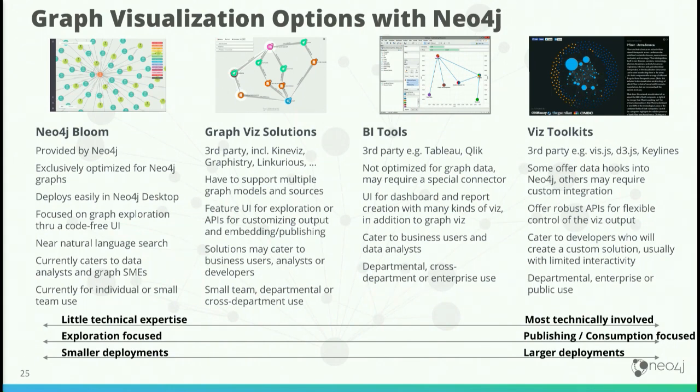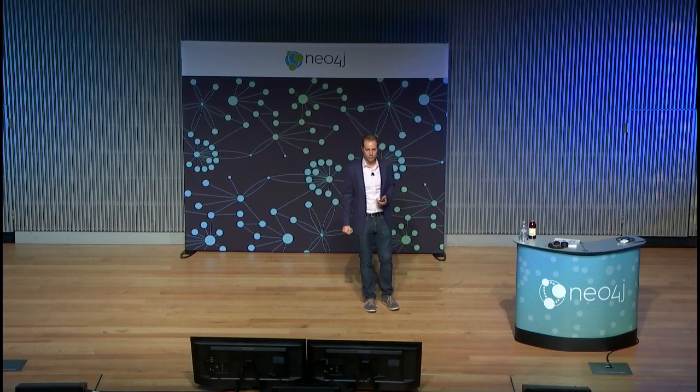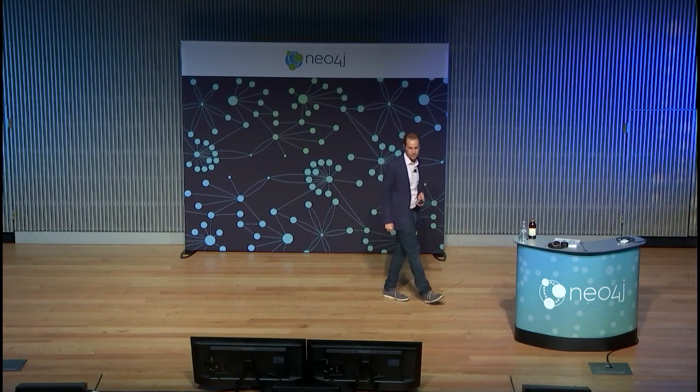And then at the far opposite end, you have more publishing oriented to lots and lots of, thousands of users, or stuff you want to publish on the World Wide Web. In between, you have more sophisticated graph visualization solutions from partners such as are here today, Kineviz and Graphistry, as well as a variety of other vendors here that have specialized solutions, each bringing their own flavor of how to engage and interact with graphs for different kinds of use cases.